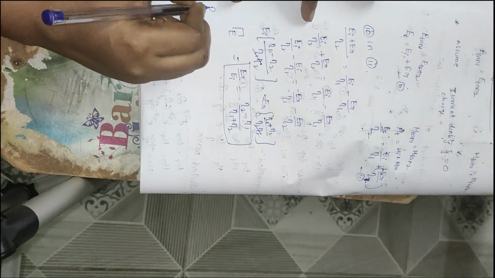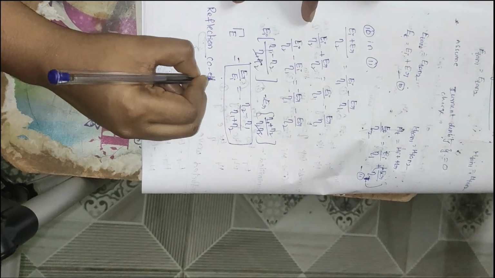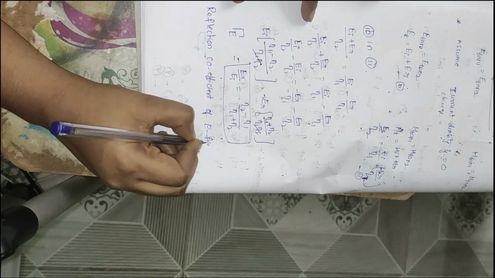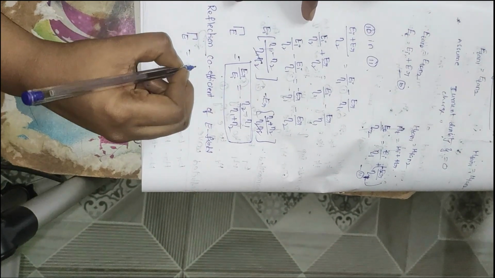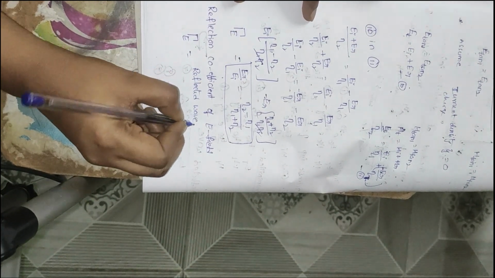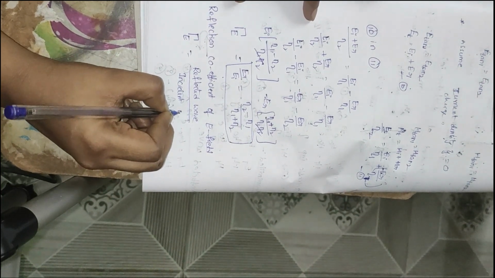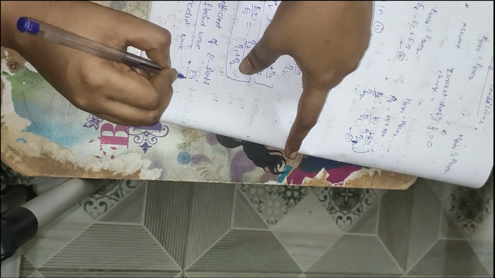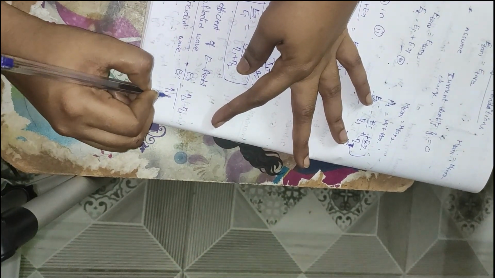Therefore the reflection coefficient of an electric field, gamma E, is the ratio of reflected wave to the incident wave, that is equal to Er divided by Ei, which equals eta 2 minus eta 1 divided by eta 1 plus eta 2.